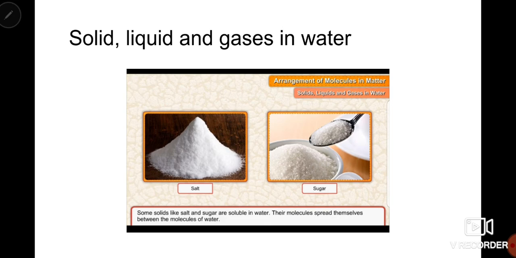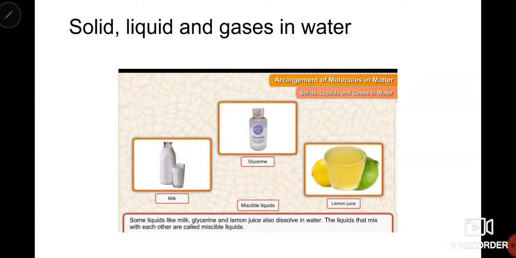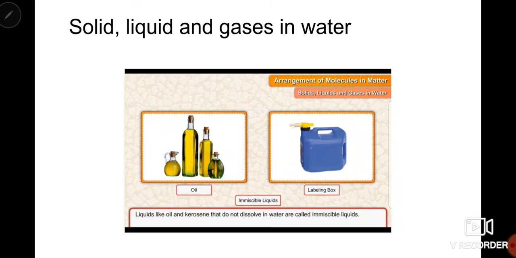These type of solids are known as soluble, which can completely dissolve in water. In the same way, there are a few liquids also which can completely dissolve in water, completely mix in water. Those type of liquids are known as miscible liquids. For example, milk, glycerin, lemon juice.